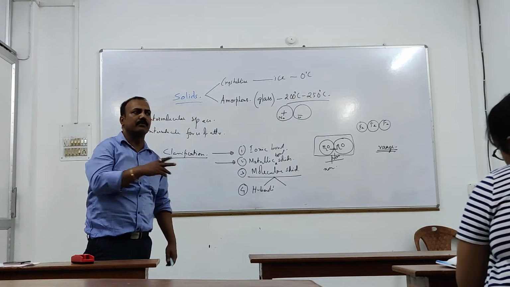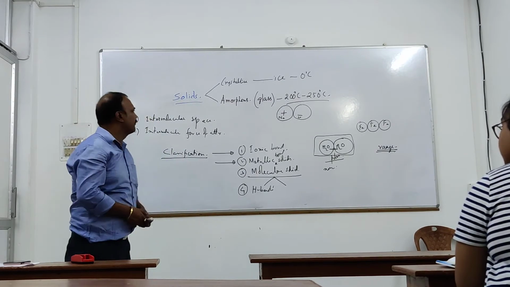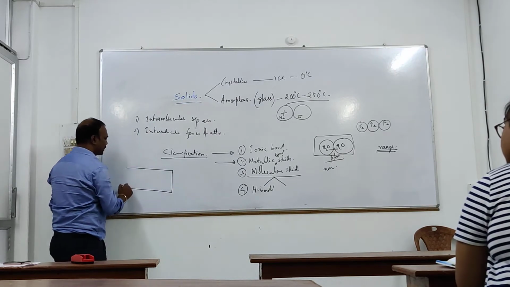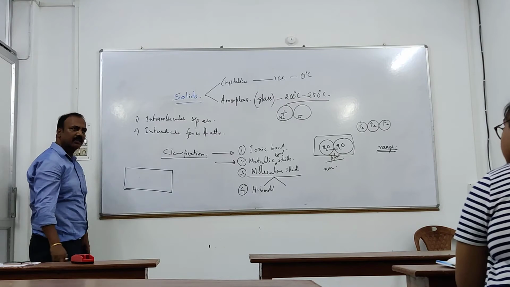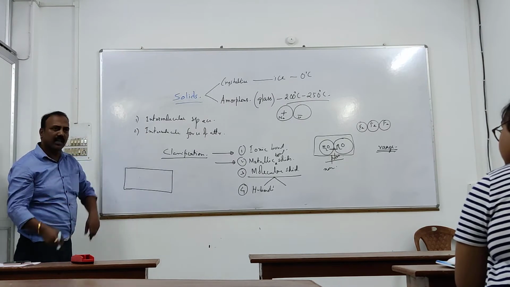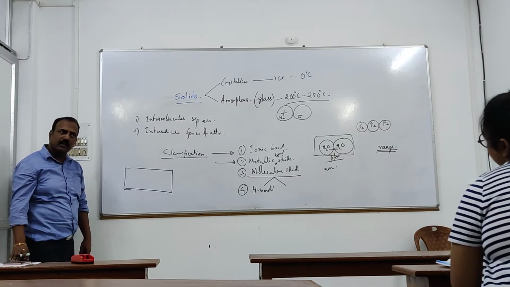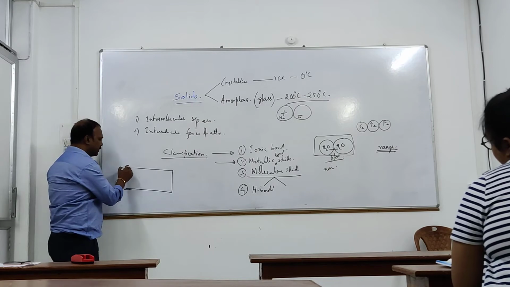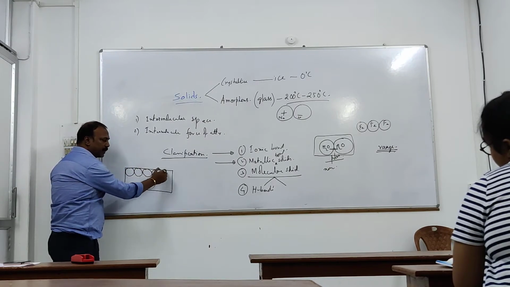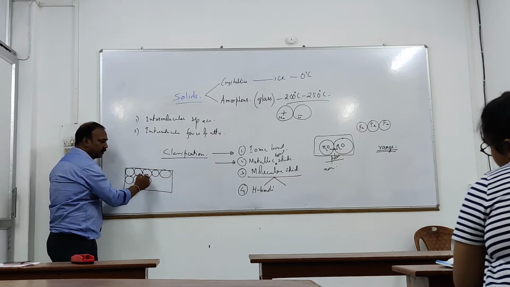Now, what is the characteristic difference, means inside, what is the difference? In a crystalline solid, whatever particles are there, it may be ions, it may be atoms in case of metallic solid, it may be molecules in case of molecular solids, these particles are present very uniformly throughout the solid.